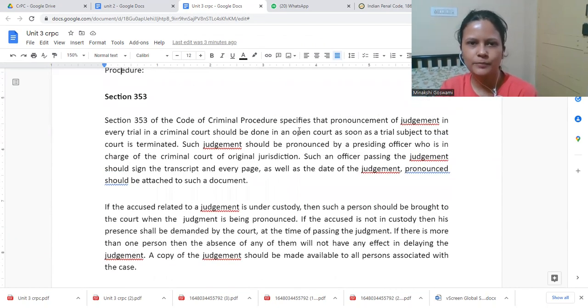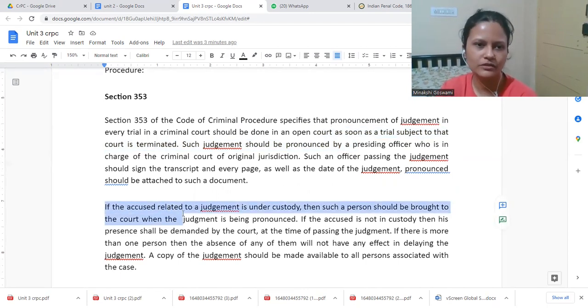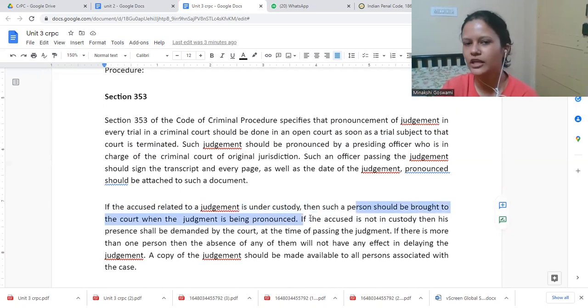The Criminal Procedure Code specifies the pronouncement of judgment. In every trial, the judgment would be given in open court, and when the matter is finally decided, the judge dealing with the matter would give the decision. If the accused related to the judgment is in custody, then such a person should be brought to the court when judgment is pronounced.